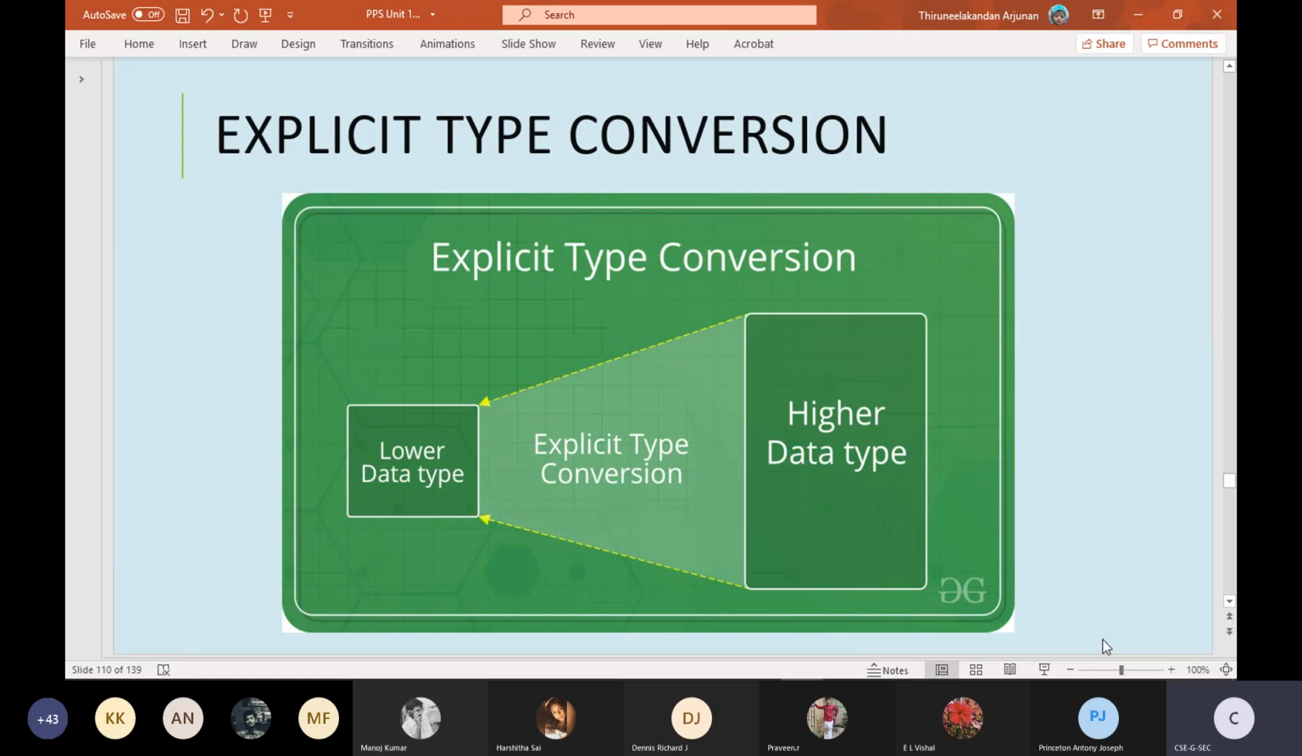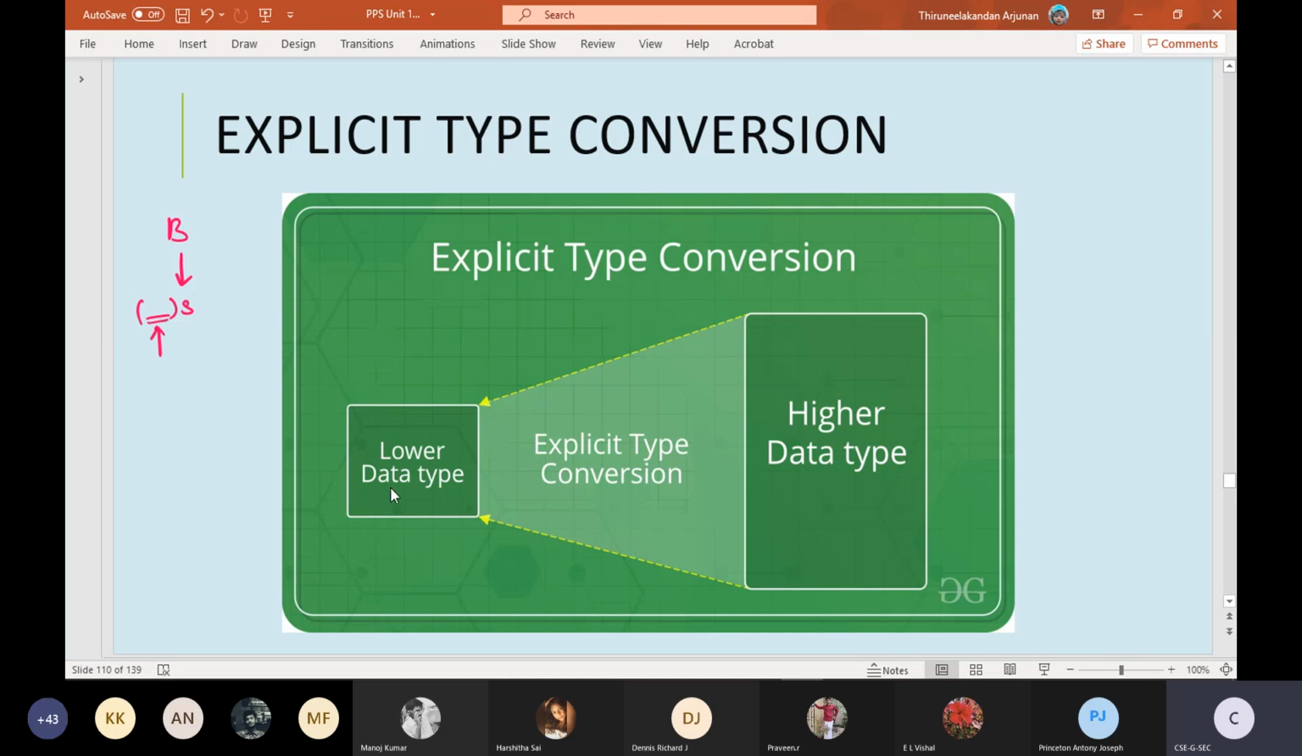Okay, sir, from a small person to a big person they will accept. But how, sir? How can we make a big person get accommodated with the small person? How to do it? Yes, it is possible, but we need to mention something just in front of the small person. We need to do an explicit conversion.